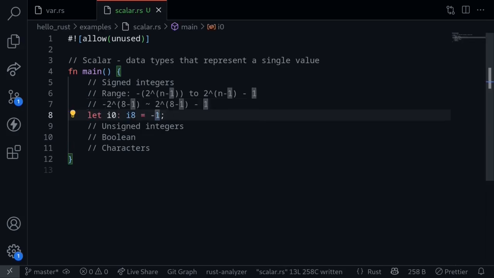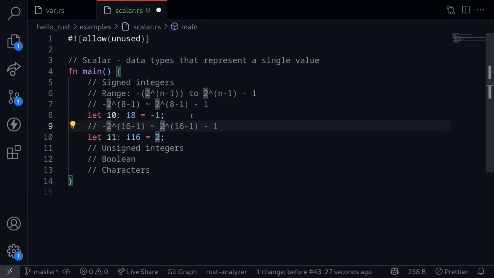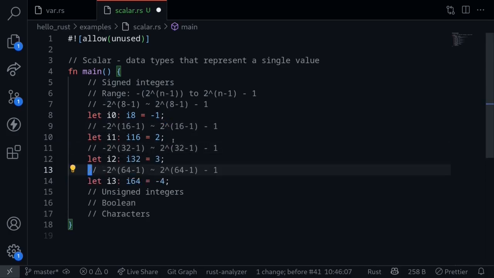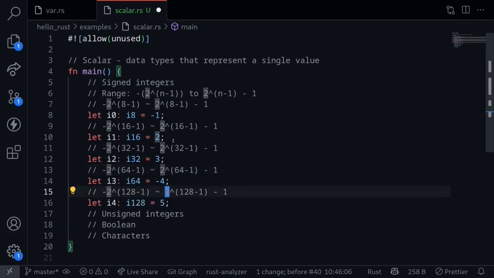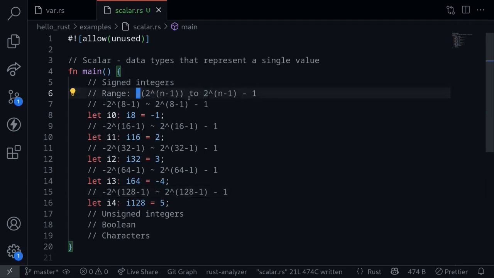A signed integer of type i8 will range from -2 raised to the power 7 up to 2 raised to the power 7 minus 1. A signed integer of type i16 will range from -2 raised to the power 15 up to 2 raised to the power 15 minus 1. There's also i32, i64, and finally we have i128. These numbers over here, 8, 16, 32, 64, and 128, represent the bits that are needed to represent these ranges of numbers. The range will be in the form -2 raised to the power of n minus 1 up to 2 raised to the power of n minus 1, minus 1.